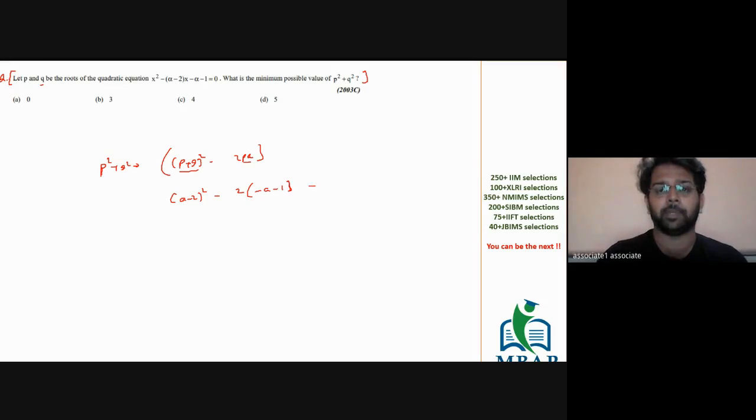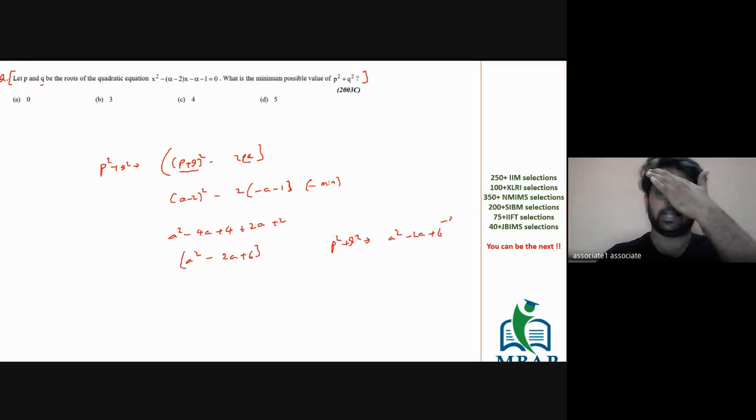This value has to be minimized. It's A square minus 4A plus 4 plus 2A plus 2, which will become A square minus 2A plus 6. So we got to know that P square plus Q square is nothing but A square minus 2A plus 6.